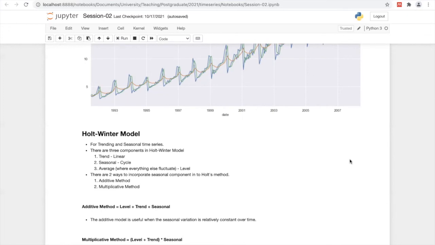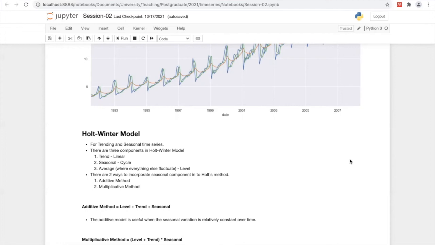Then in the second approach, Holt's method, we were able to incorporate the trending component, but not the seasonal component.